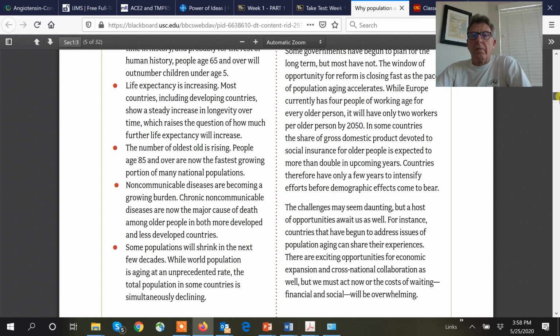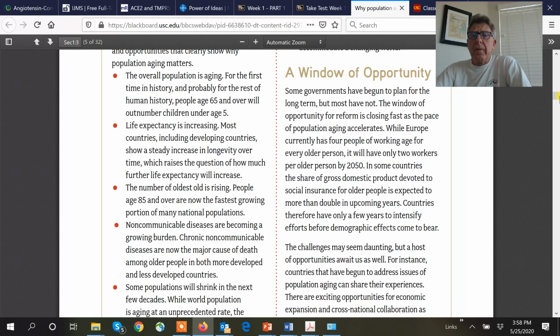All right. Cool. So this goes through countries. It talks about Europe right here. Again, the issue with Europe is they believe in a guaranteed income pension. We only do that in our government for the most part now: police officers, firefighters, city workers, Congress, Senate. They have a guaranteed flow of money until the day they die. The rest of us have to put our money away into a retirement account.